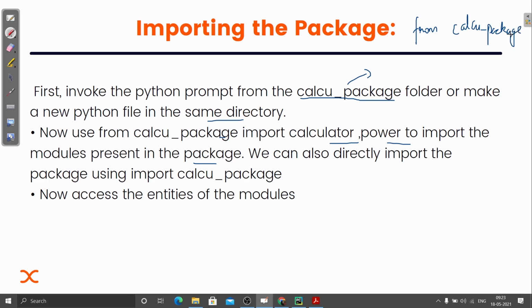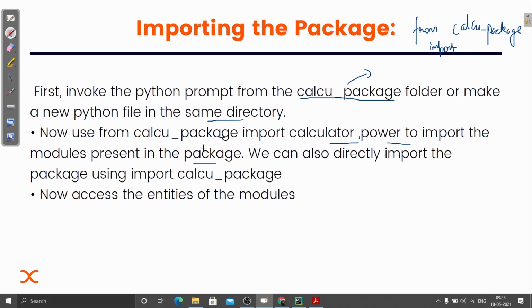Okay, it is actually calculation package. From calc package import. Now we can import the modules that we want. We know that a package is a collection of modules. Now I want some specific modules, so you can define only those specific modules.